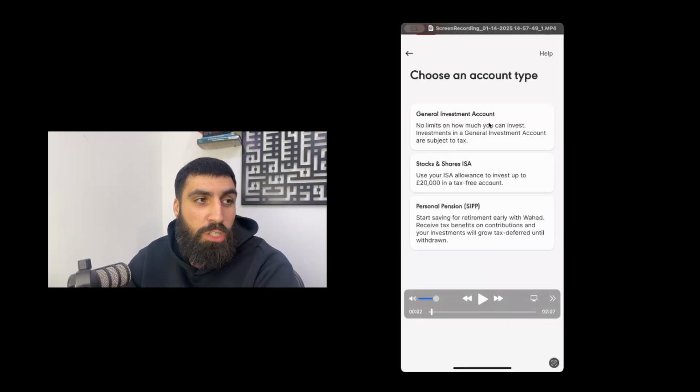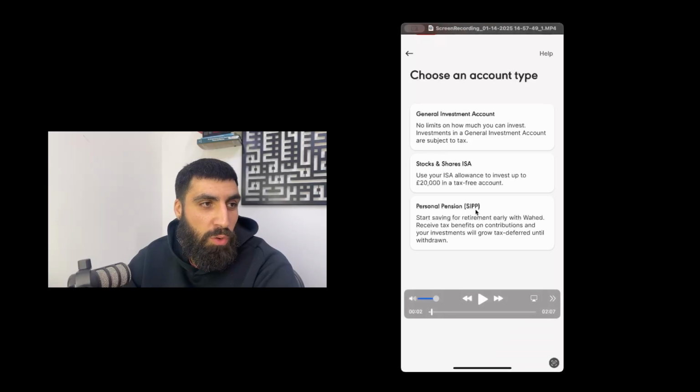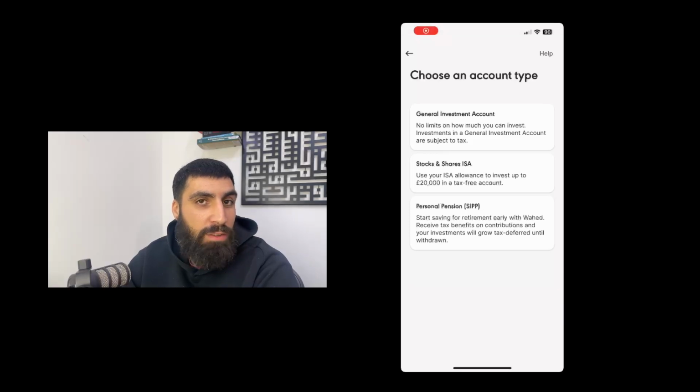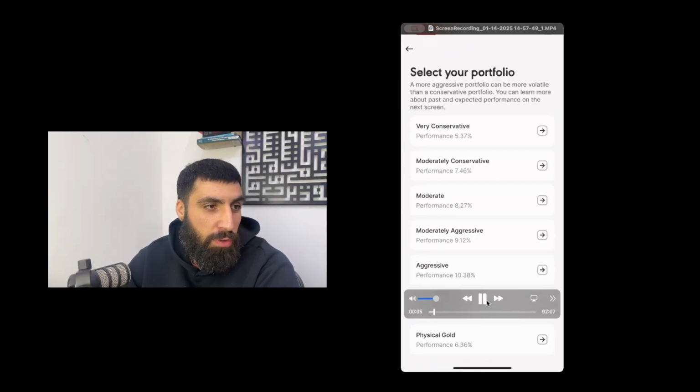After you click add account, you're presented with a few options. You're presented with a normal general investment account, the stocks and shares ISA account, which allows your returns to be free of any tax, so that's usually the one to go for, or the SIPP account, which is the pension account, which does have some tax advantages. But we're not going into the account types today because that's a topic for another video. So what happens when you select an account, say the general investment account?